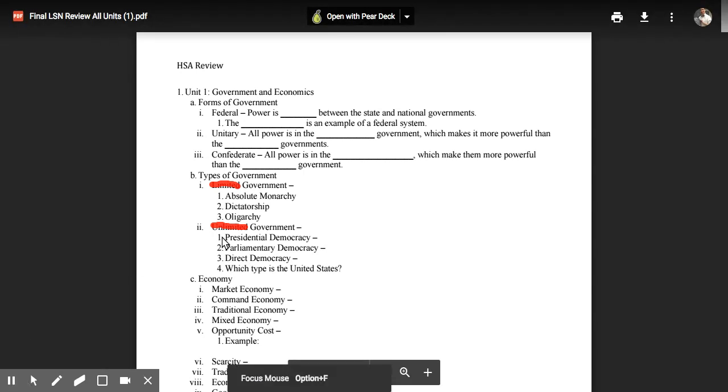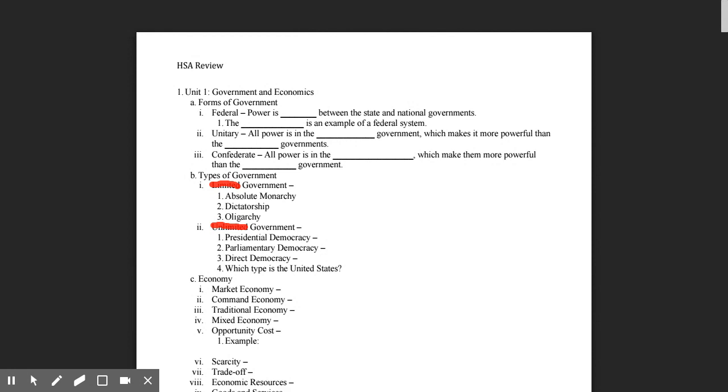In a presidential democracy, the people elect a president to run the executive branch. In parliamentary democracy, the people elect a parliament or legislature who then chooses a prime minister. In a direct democracy, the people vote directly on laws or rules for their government.